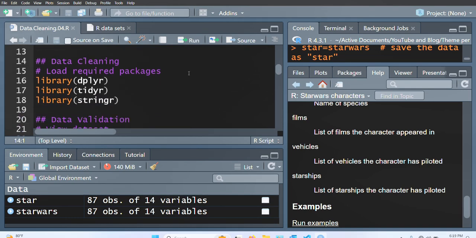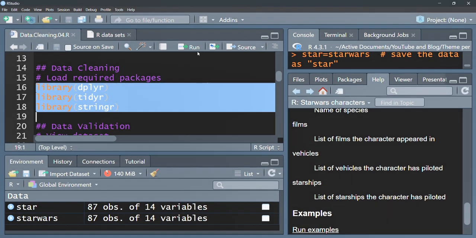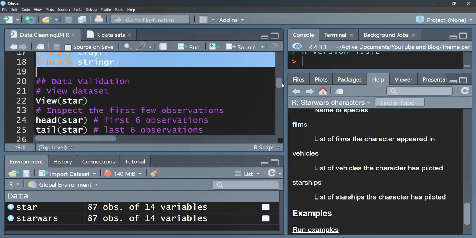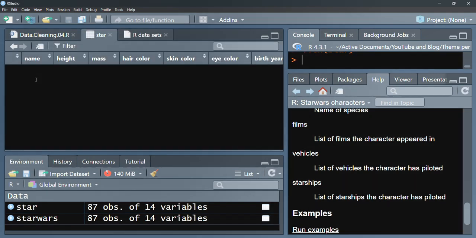So, first things first, we are loading our packages. What can help us to do our cleaning? We run that. Our packages are loaded. Let's proceed. We perform data validation. We use the view function, passing in the variable, the data set of interest, star.